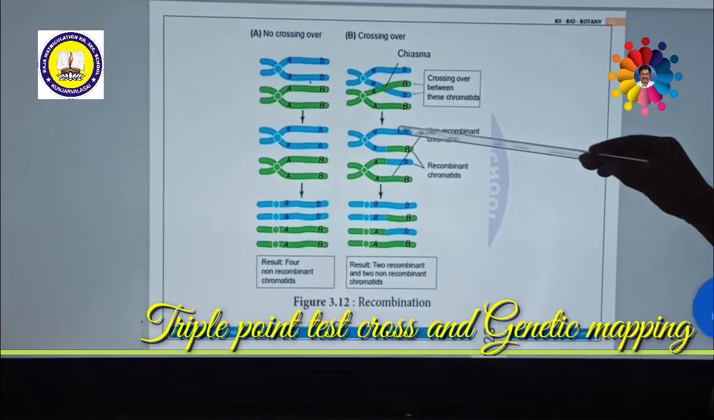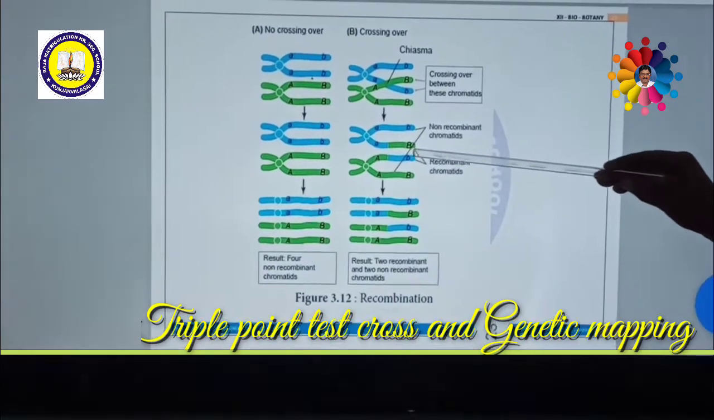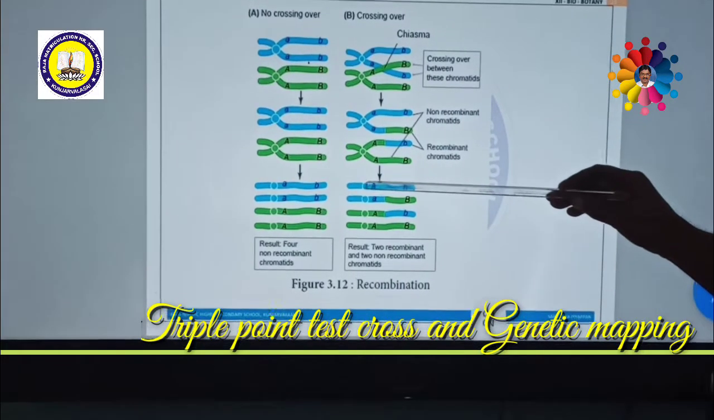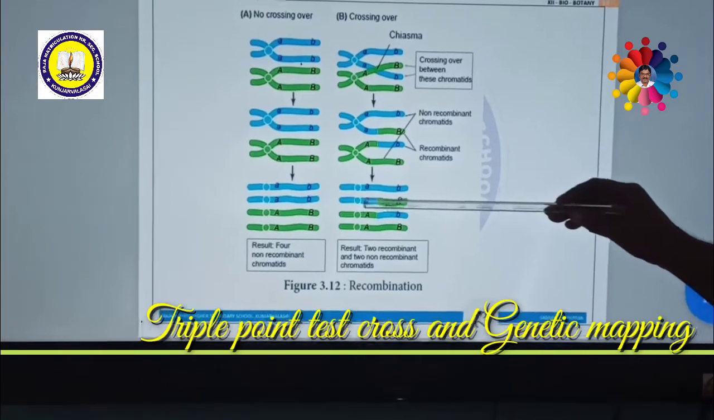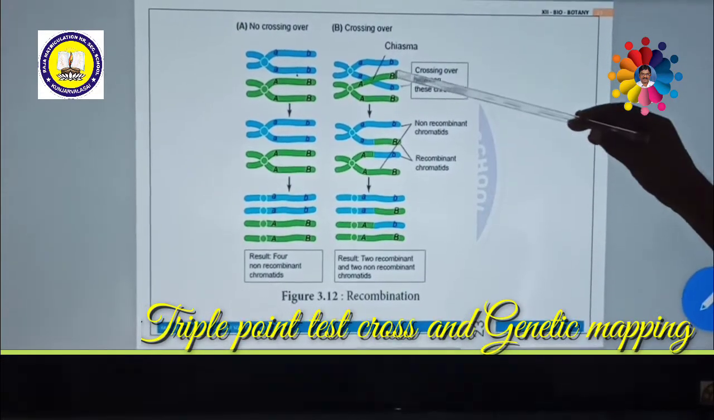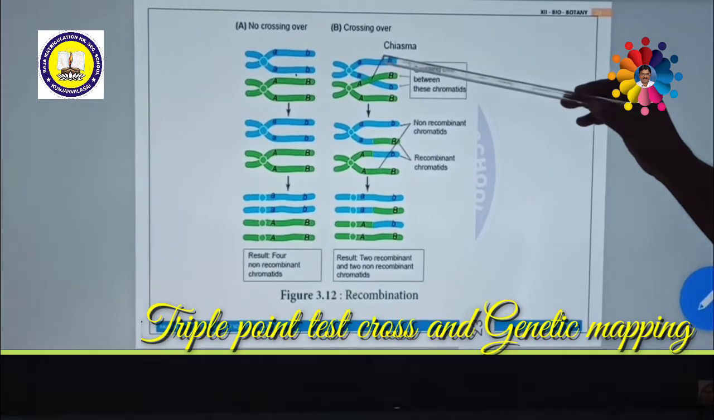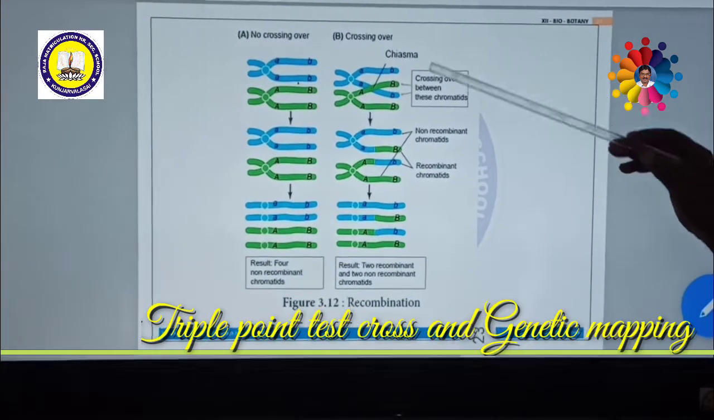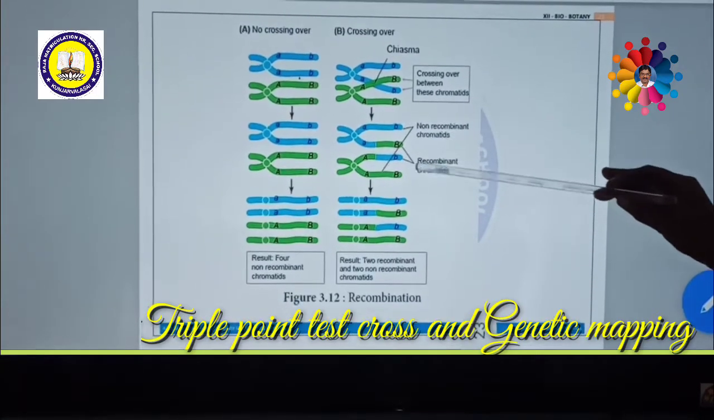After the crossing over is completed, these are non-recombinant chromatids, and these two are called recombinant chromatids. So as a result, two non-recombinant chromatids and two recombinant chromatids will be formed. What do you mean by recombinant? Due to crossing over, this part of the chromatid is exchanged to the other chromosome. That means these non-sister chromatids are mutually exchanged. This is called crossing over, and due to this, the recombination of chromosomes occurs.